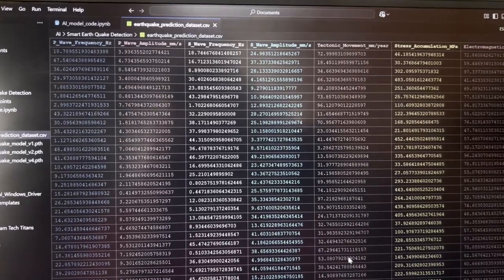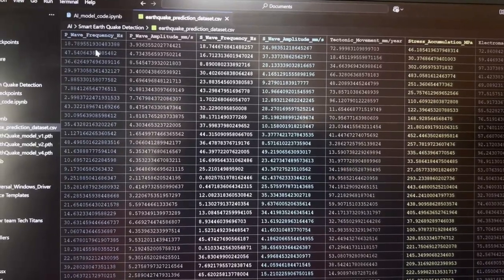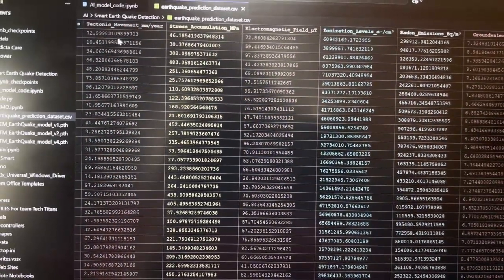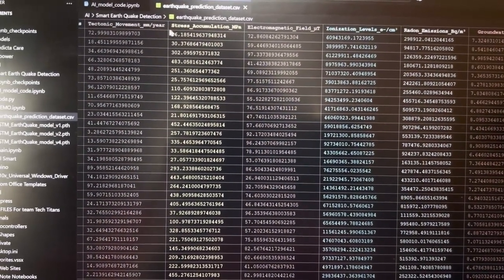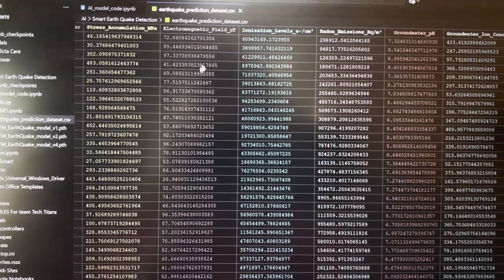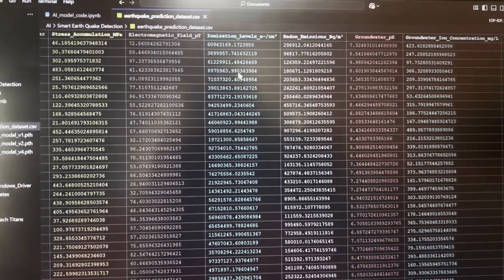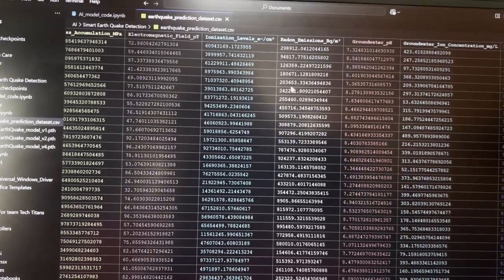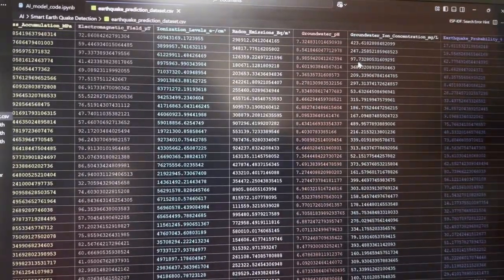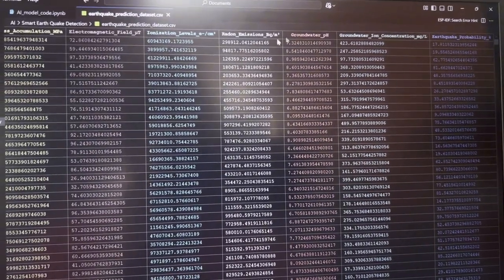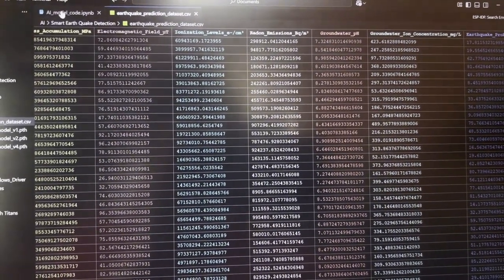This is the data set we've got, where we have the P wave frequency and amplitude, and similarly the S wave frequency and amplitude. We use tectonic plate movement in millimeters per year, stress accumulation in megapascals, and electromagnetic field, as that can also affect it. The ionization levels are also a huge factor, as I mentioned, along with radon emissions, groundwater ion concentration, and earthquake probability. Using all of these factors, we are going to train our AI model.